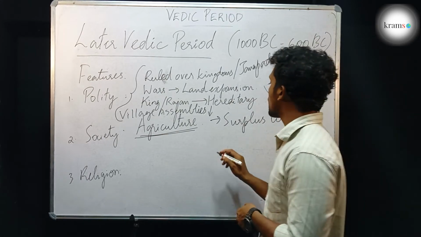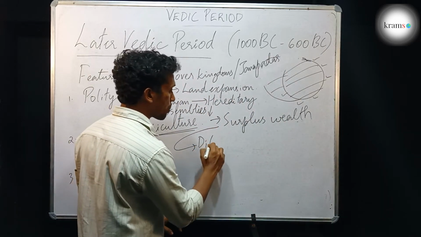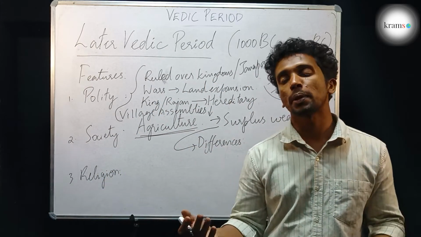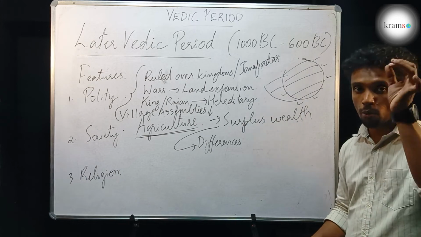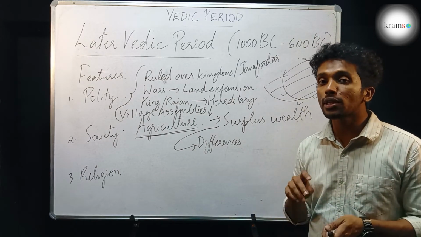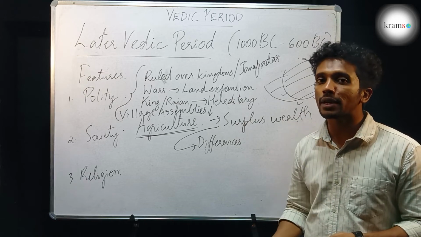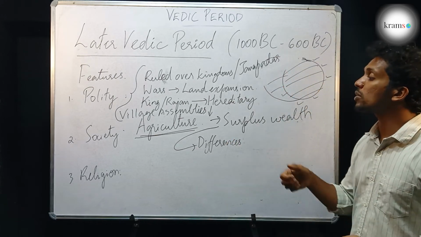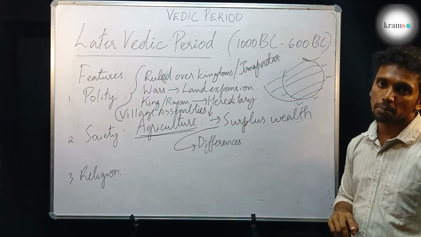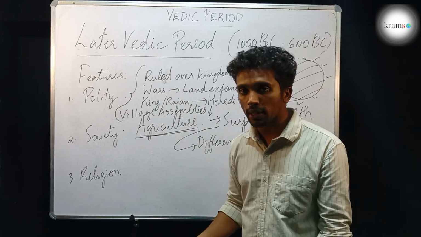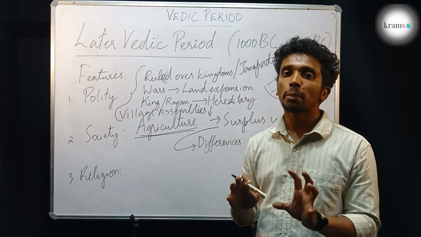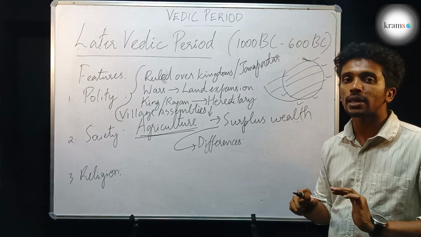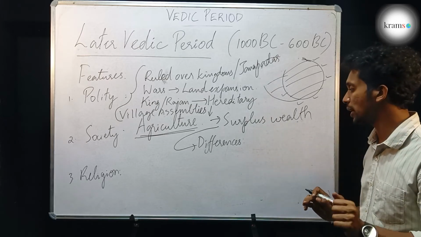This surplus wealth led to differences between people. One difference was between wealthy people and poor people. The other major difference, and one of the most important social issues that was generated in India and still exists in India, is the problem of the caste system. The caste system started because of the extra wealth with some people. In order to keep extra wealth always with them, they devised a system based on caste. Different people could do only the jobs associated with their birth, is what they told.